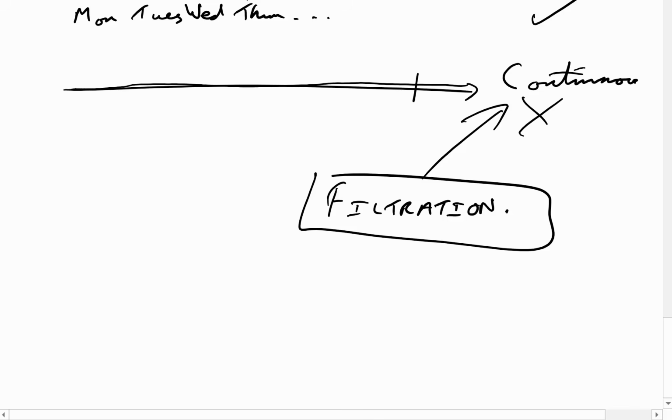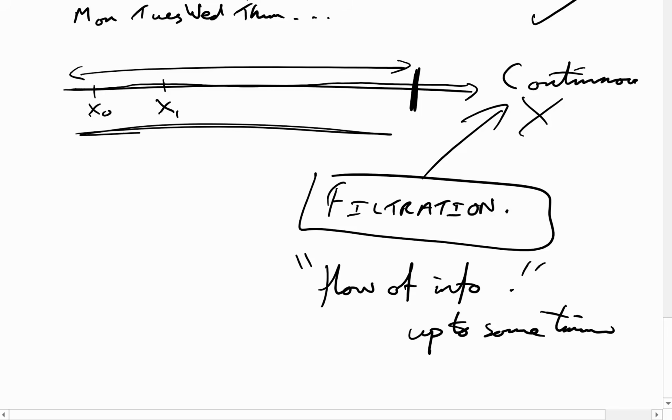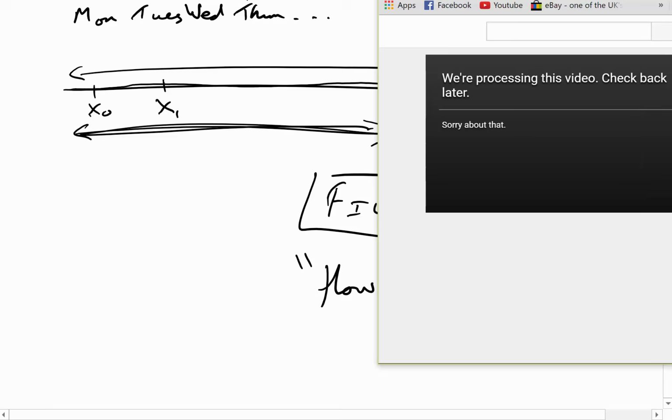A good way of thinking about a filtration: effectively, we want to measure the martingale, so we replace all of these events, x0, x1, whatever, by a filtration. And you can just think of a filtration as a flow of information of the process, up to some time period. So say, up to this time period here, all the information that happens here we just consider like a flow, and that's all a filtration is. We'll look at how to deal with filtration in just a moment.